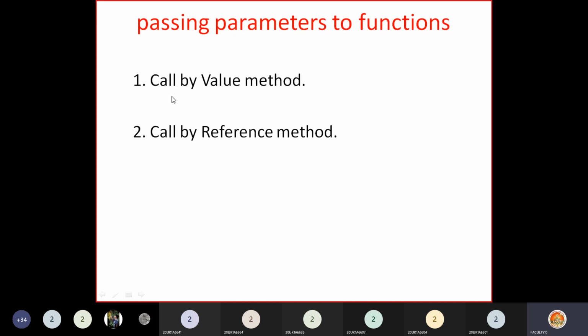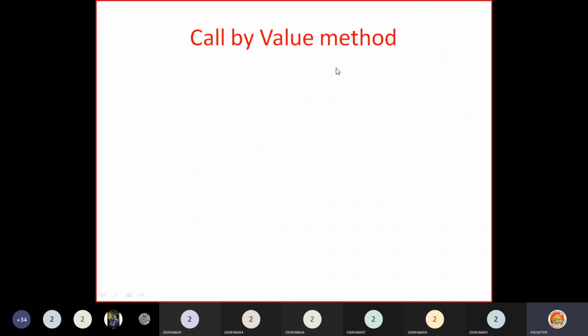So how we can define a function by using call by value, and how we can define a function using call by reference, or in other words, how parameters can be passed by value or by reference. You can also call them the pass by value method and the pass by reference method. First, call by value method: I'll give an example for this, then I'll talk about what happens in call by value.